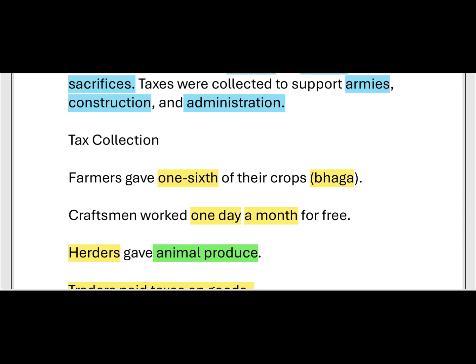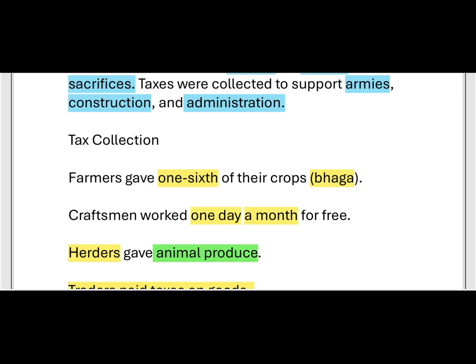What is baga? Baga means the 1/6 part of crops that the farmers have to give in the form of tax.